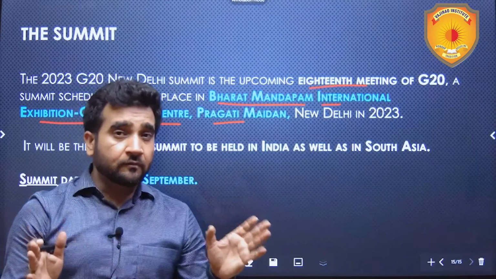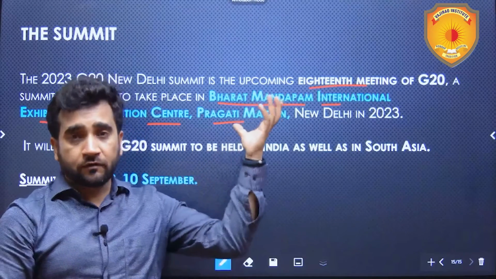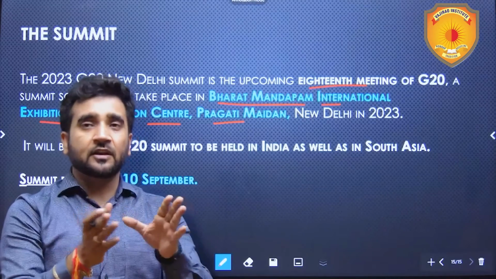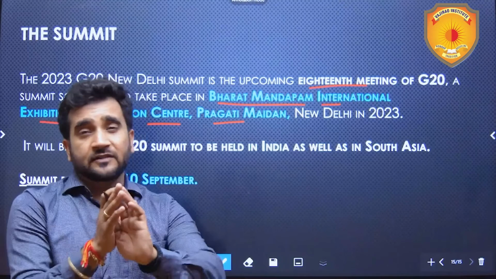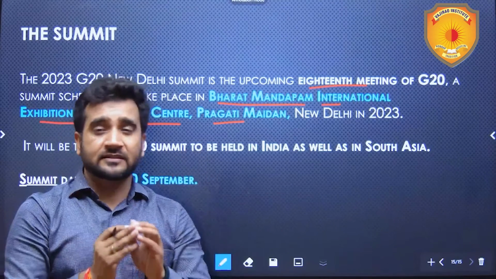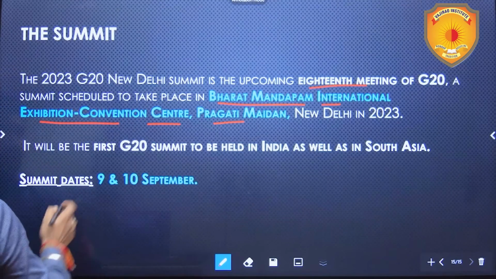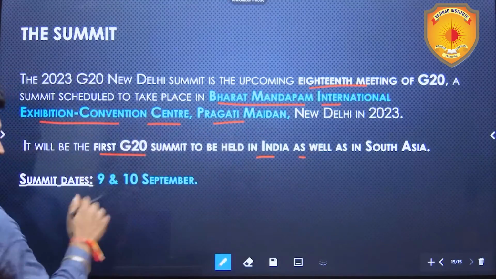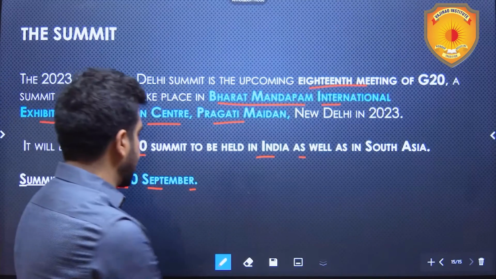The foreign delegates who are coming here are in awe of this architecture. The media is covering it, and I've seen glimpses of it, and it is very, very beautiful and grand. It will be the first G20 summit to be held in India as well as in South Asia, and the summit dates are 9th and 10th September 2023.